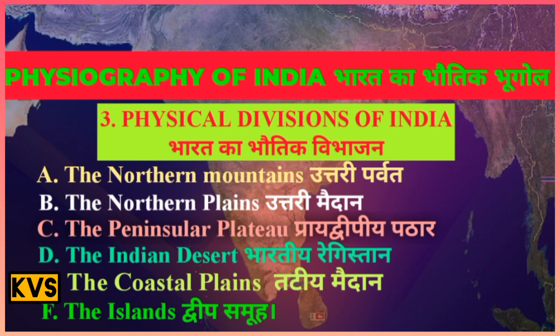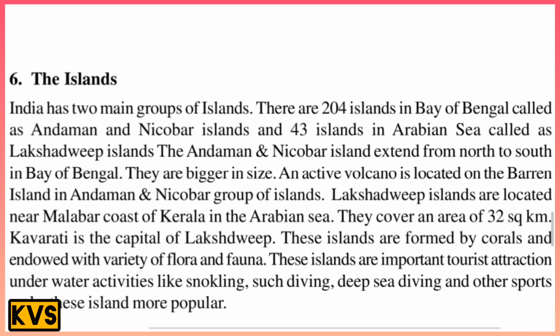And next, the islands. India has two main groups of islands. There are 204 islands in the Bay of Bengal, called the Andaman and Nicobar Islands, and 43 islands in the Arabian Sea, called the Lakshadweep Islands.